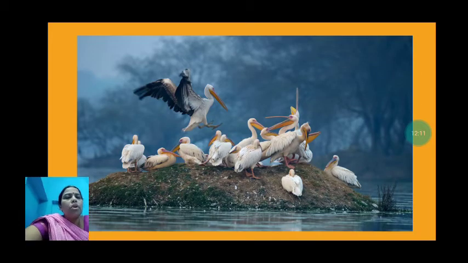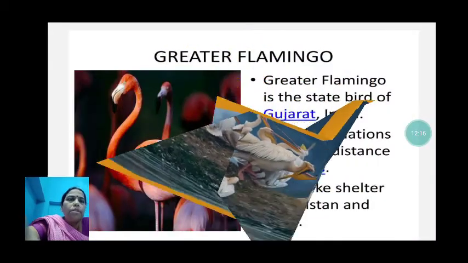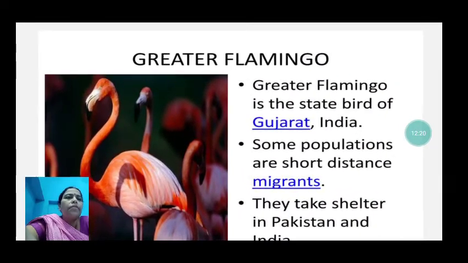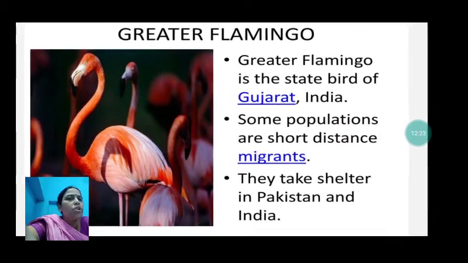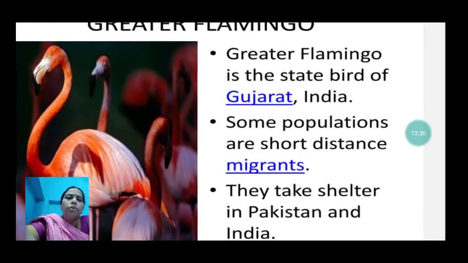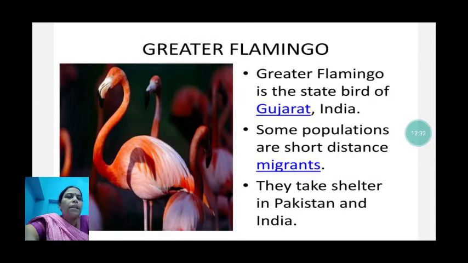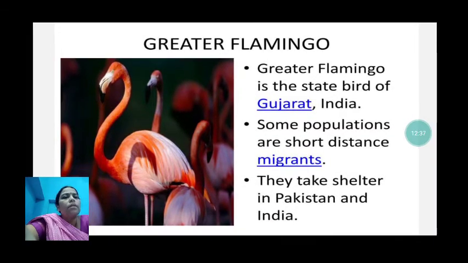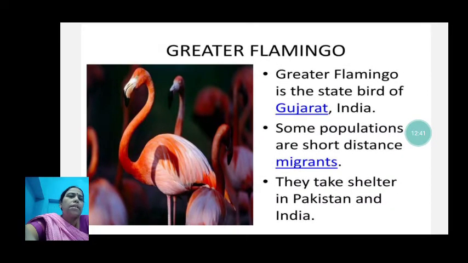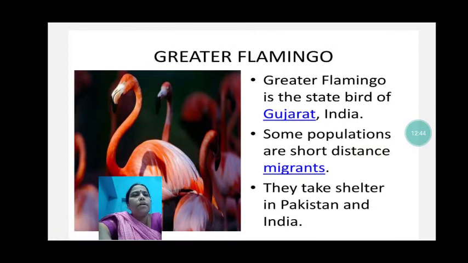These are the storks. Storks, flamingos, and mallards are different birds. Let us see about the greater flamingo also. The greater flamingo is the state bird of Gujarat, India, and some populations are short distance migrants. Some of them go only a short distance, and they take shelter in Pakistan and India.